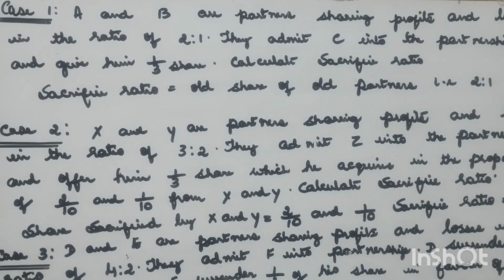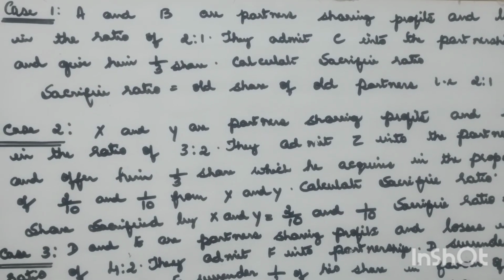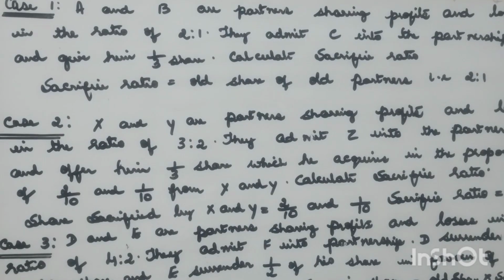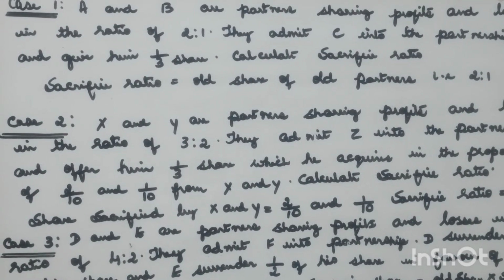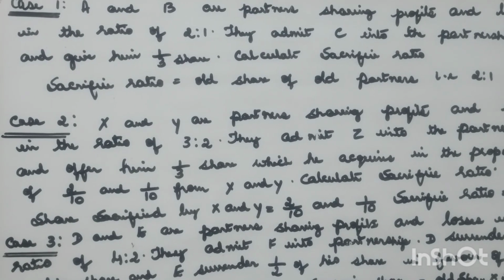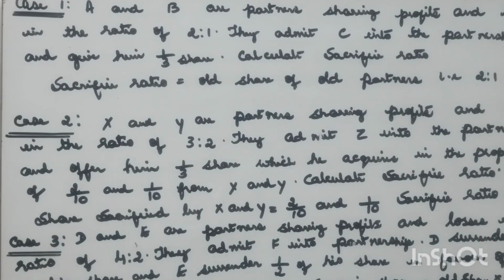A and B are partners sharing profits and losses in the ratio of 2:1. They admit C into the partnership and give him 1/3 share. Calculate sacrifice ratio. In this case, old ratio will be the sacrifice ratio. So, sacrifice ratio is equal to old share of old partners, that is 2:1.